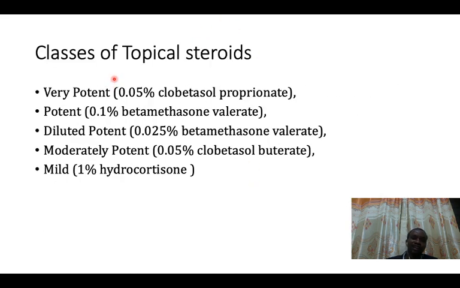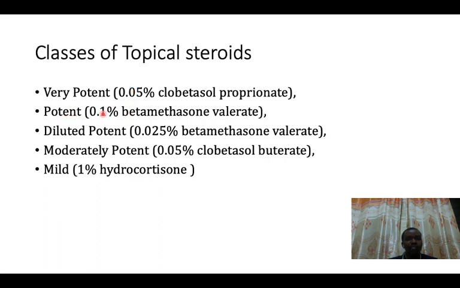So these are the potencies. We have very potent, potent, diluted potent, moderate potent, and mild potent. For example, in vitiligo, we can use a very potent clobetasol propionate 0.05%. Remember, the percentage matters a lot.